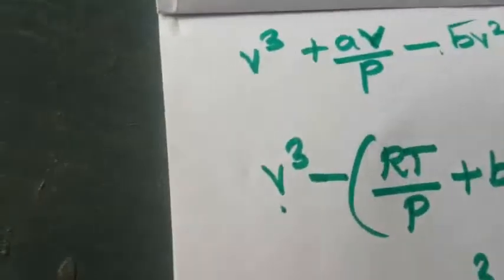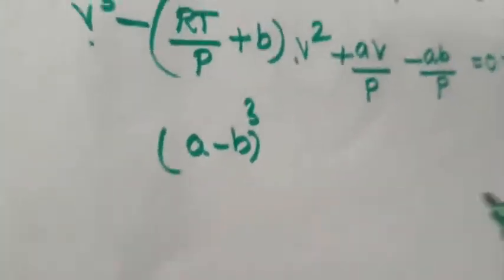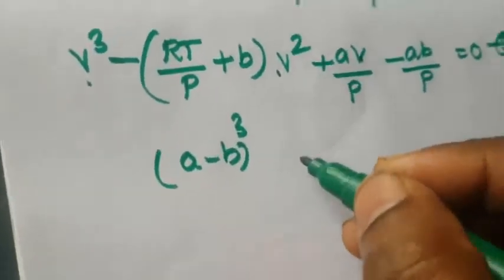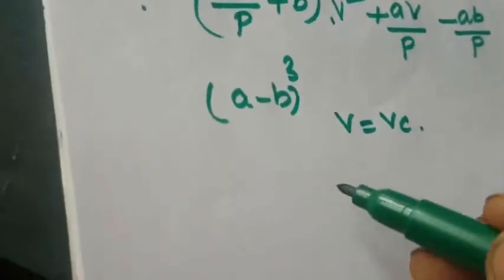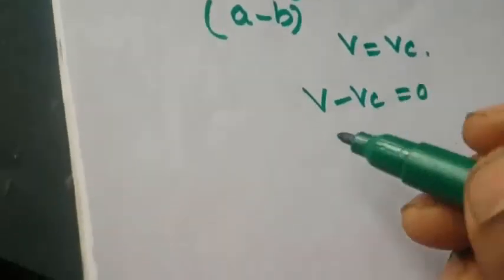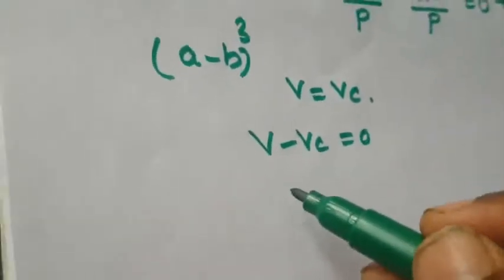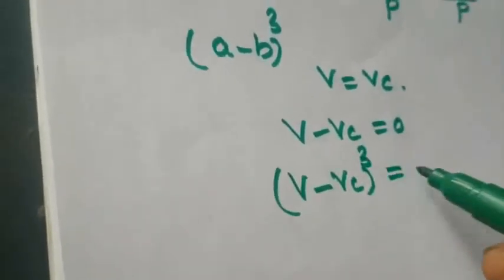So that is volume. Next we are going to consider volume V is equal to VC. That is volume, critical volume. So that is V minus VC equal to 0. So this equation is considered as a cubic equation. So that is V minus VC the whole cube equal to 0.